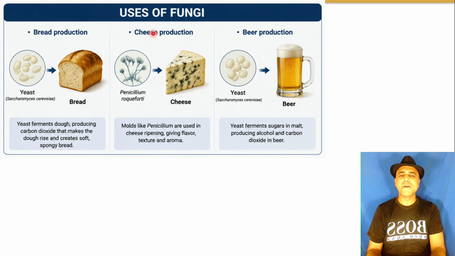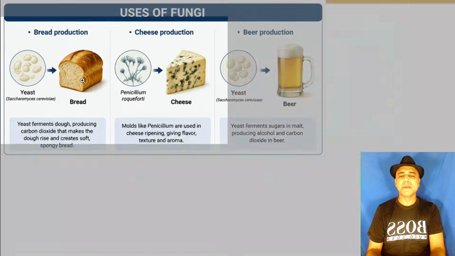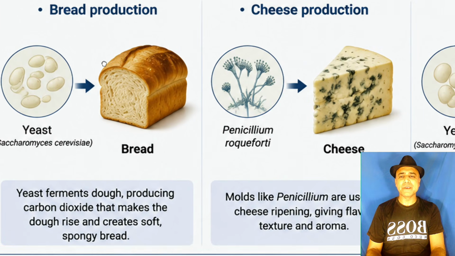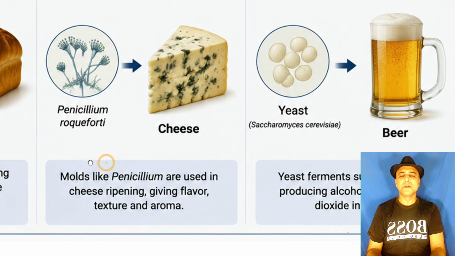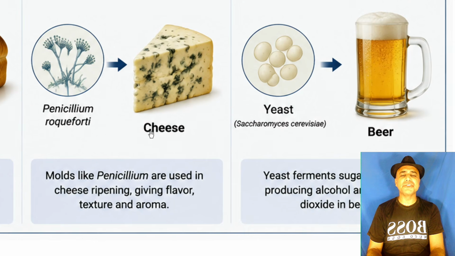Uses of fungi: bread production. Yeast is used in bread production. Yeast ferments dough, producing carbon dioxide that makes the dough rise and creates soft, spongy bread. Penicillium is used to make cheese.